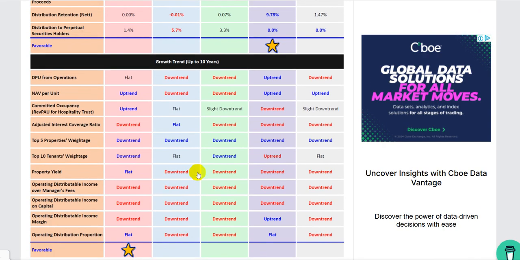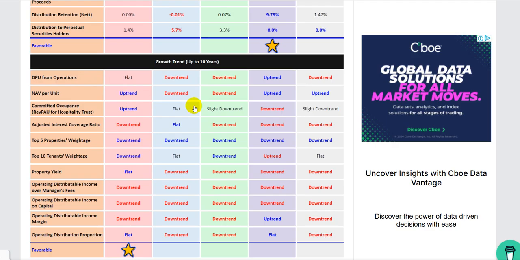We look at DPU from operations. Generally not a good thing. This is not just DPU, this is DPU from their core business. So the only good one looks like India, so I guess that's why India is a bit expensive, because their DPU from operations is an uptrend. Everyone else is downtrend, Ascendas is flat. So the performance for all the CapitaLand REITs isn't very good.